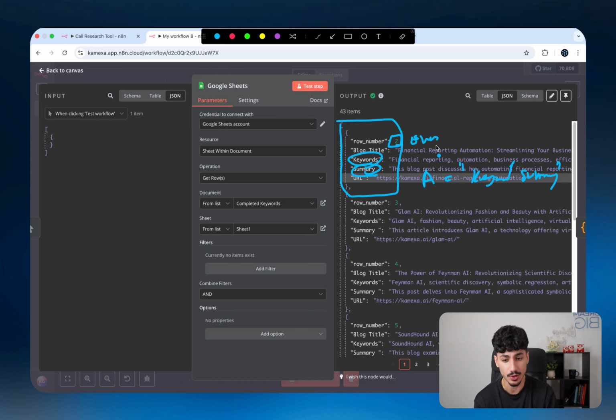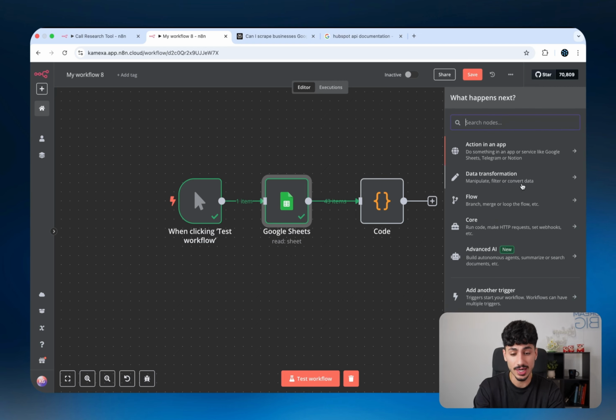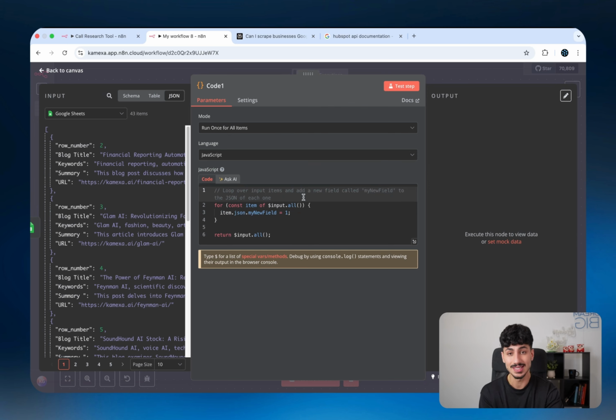I want to keep only the blogs with an even row number, and I want to only have one value, which is the combination of keyword and summary. Now, if you have experience with n8n, you know that doing this specific task is not very hard to achieve with the different data transformation nodes that n8n gives you access to. But in scenarios where you're either new to n8n or the data transformation itself is extremely complex and you don't know how to achieve it with the different nodes, what you'd want to do is set up a code node that will do that transformation for you. So basically just clicking on code and then setting up a bit of custom code that's going to allow you to achieve that data transformation in one go.